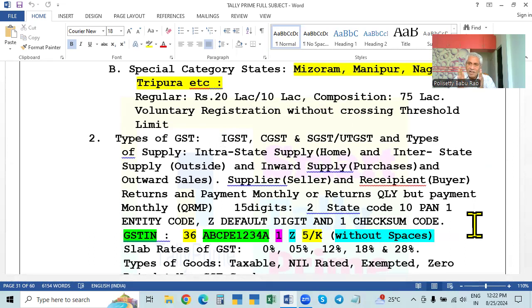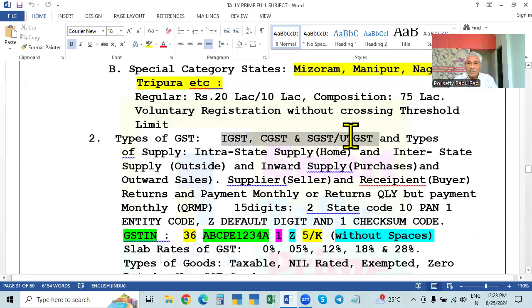Both are in Telangana, both in Andhra Pradesh, or both in Tamil Nadu or Karnataka, then it is called intrastate. Then CGST is 50% and state SGST is 50%. In this, they will share. We have to collect both the taxes, I mean 50% each, two taxes will be collected.